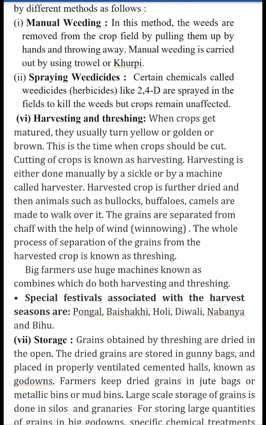The harvested crop is then dried, and then animals such as bullocks and buffaloes are made to walk over it. Because of this, the husk, that is the cover of the seed, gets separated from the grains. The grains are separated from the chaff with the help of wind. This method is known as winnowing. The whole process of separation of grains from the harvested crop is known as threshing. Big farmers use a machine known as a combine, which does the work of a harvester as well as a thresher.